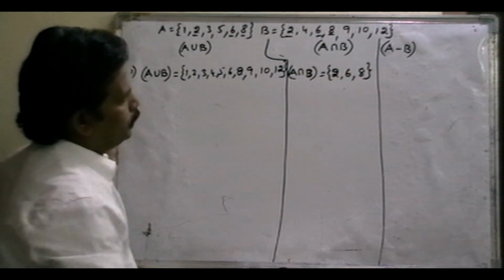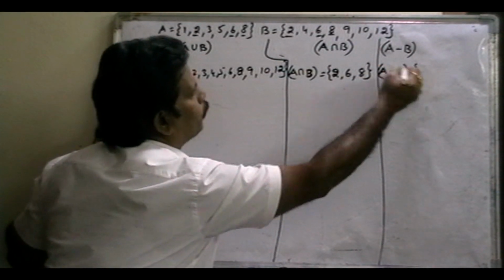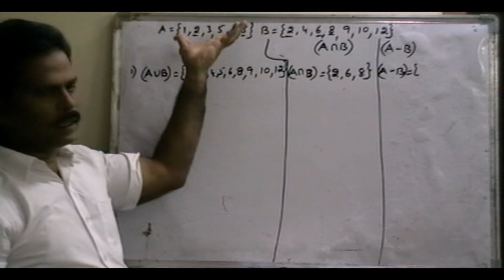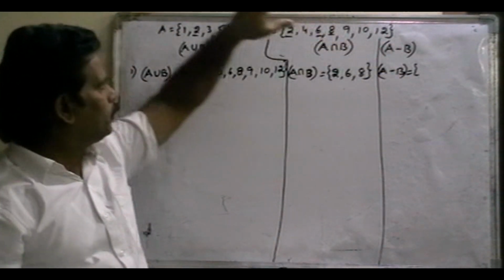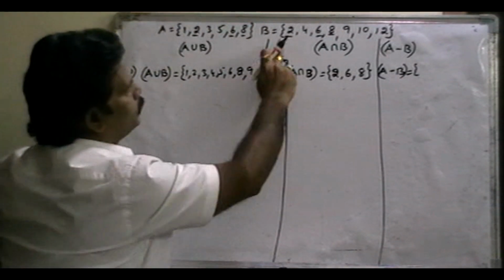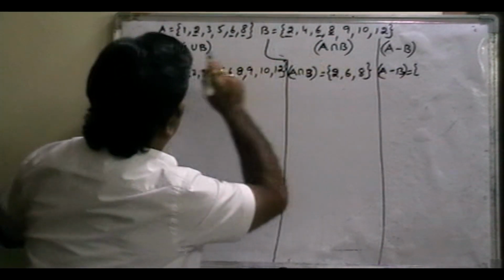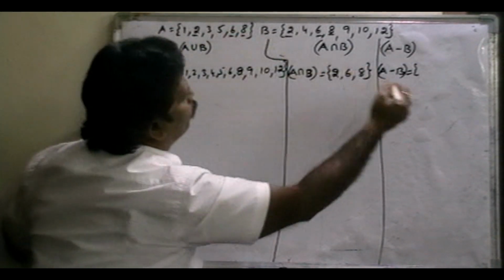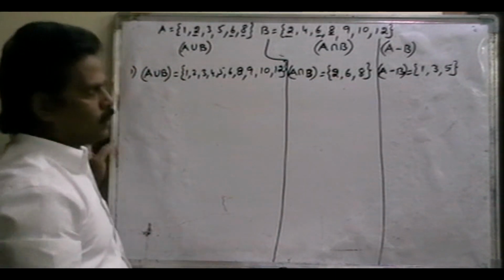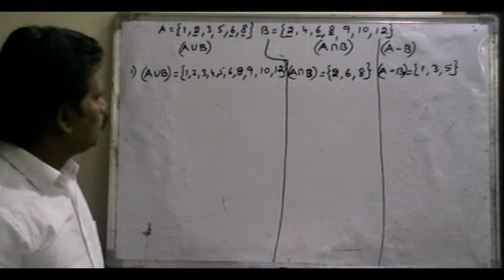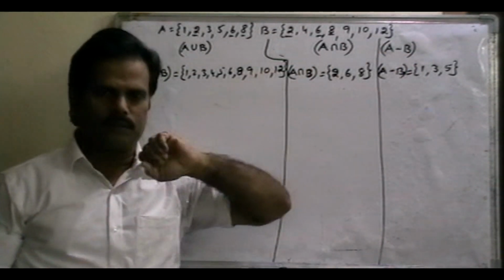Now A minus B. From the A set, remove the B elements. The B elements, the common elements, are 2, 6, 8. Just remove those. The remaining elements are 1, 3, 5. Only 1, 3, 5 are the A minus B elements. Right? That is A union B, A intersection B, A minus B.